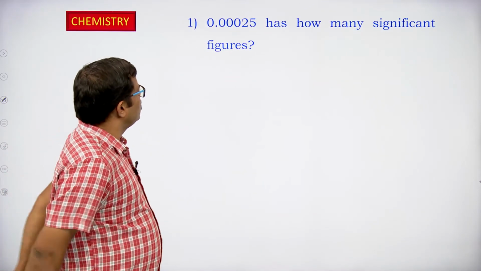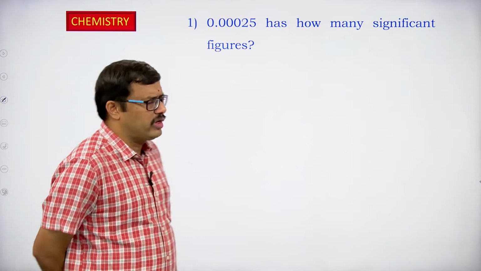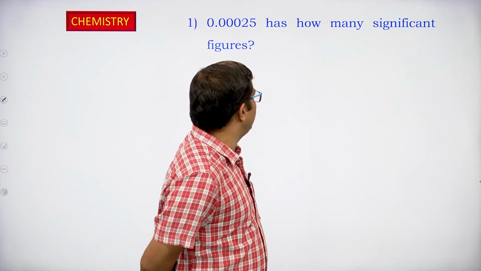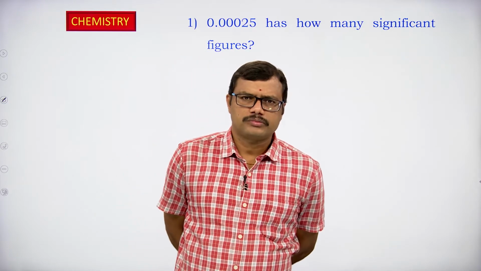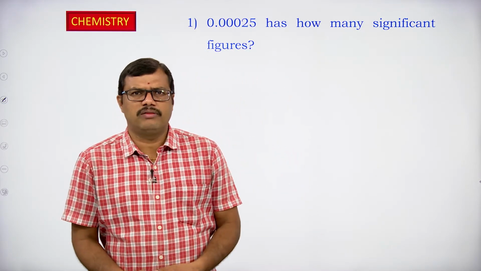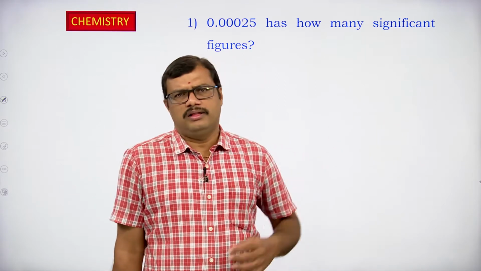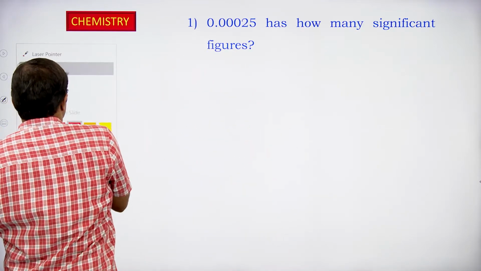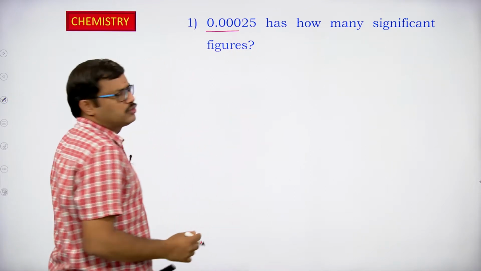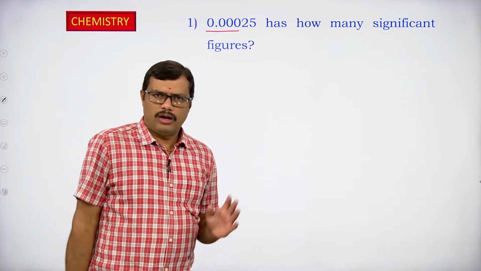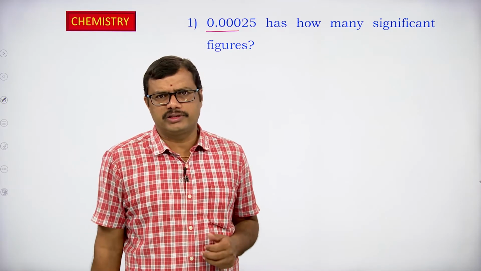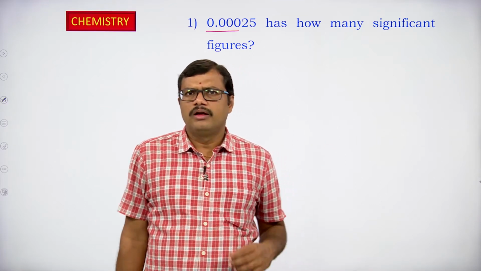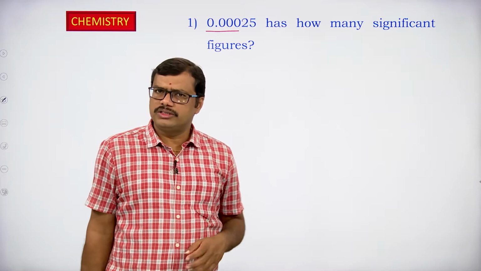They have given 0.00025. How many significant figures does it have? They have given a number and are asking us for the number of significant figures present. We have discussed that zeros present before the non-zero digit are generally not considered significant figures. All non-zero digits are considered significant, and zeros in between non-zero digits are considered.